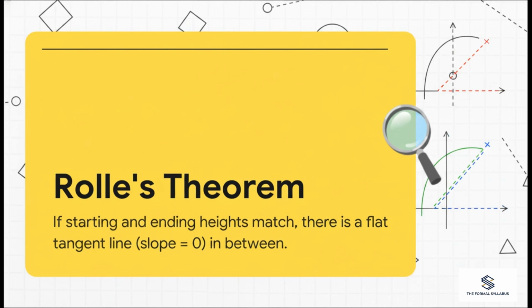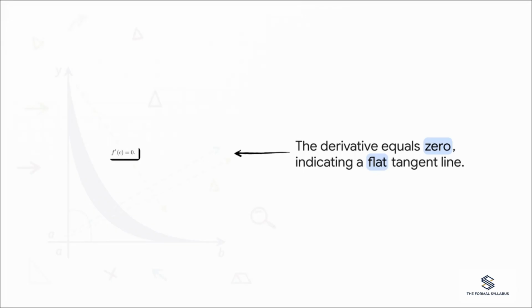Think of it like throwing a ball straight up into the air and catching it at the exact same height. Because it started and ended at the same place, there absolutely has to be a specific moment at the very peak of its flight where its instantaneous velocity was exactly 0 before it started falling back down. Mathematically, we express this flat tangent line as the derivative at point C equaling 0. And what's amazing is how mathematicians use this. By taking our original function and cleverly subtracting the secant line from it, we essentially tilt the whole graph so the starting and ending points are sitting at the exact same height, 0.